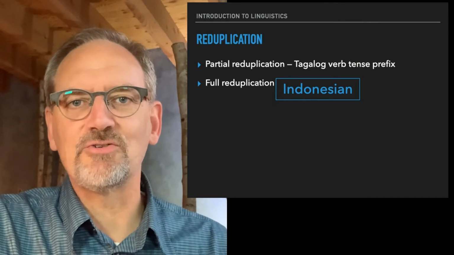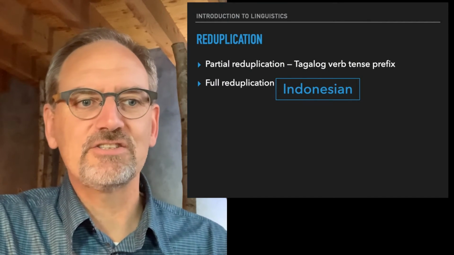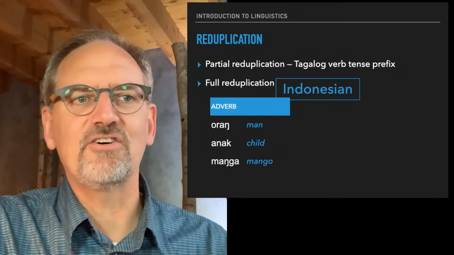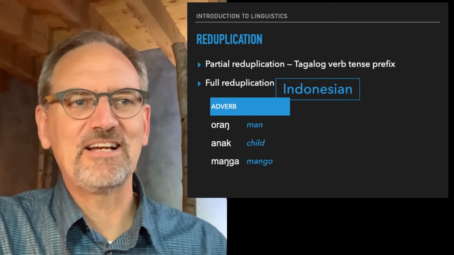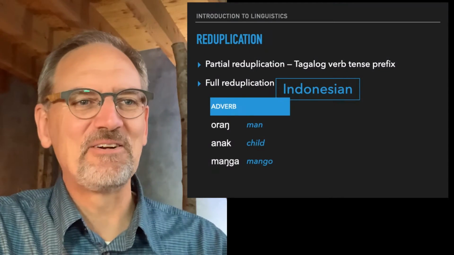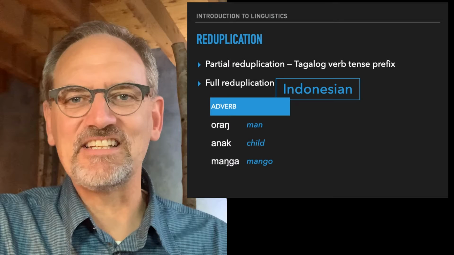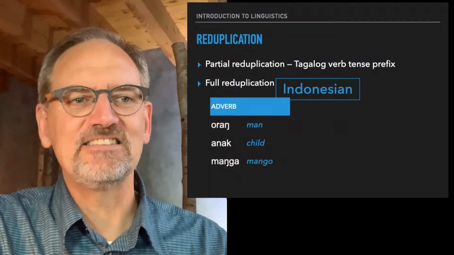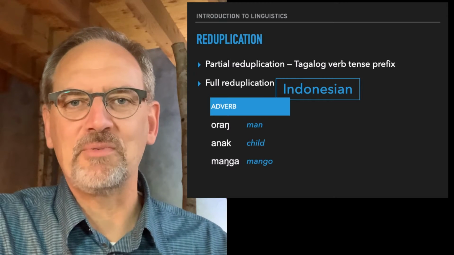Now, it's not unique to Turkish. Indonesian is a completely unrelated language, which also has nouns like orang. Sorry, I obviously copied and pasted this, that should say nouns, not adverbs. Orang is a noun meaning man. Anak is a noun meaning child. And mangga is a noun meaning mango.